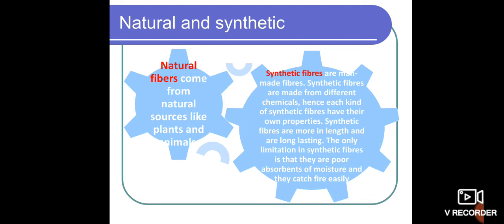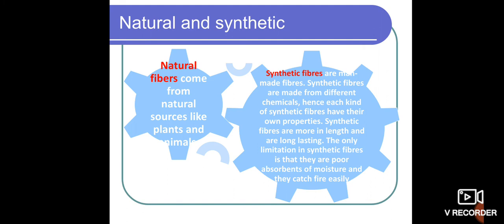Hence, each kind of synthetic fiber has its own properties. For example, if you take rayon, it has its own chemical property. The rayon cloth also has its own property. If you take polyester, a polyester cloth also has its own property. Later we will discuss their properties. Understand? So each synthetic fiber, like rayon and polyester, each and every synthetic cloth has its own properties.